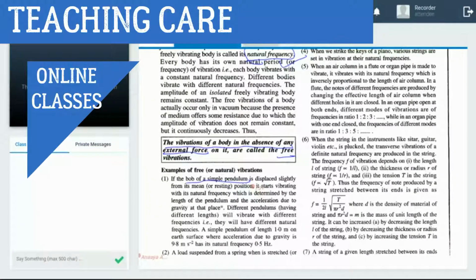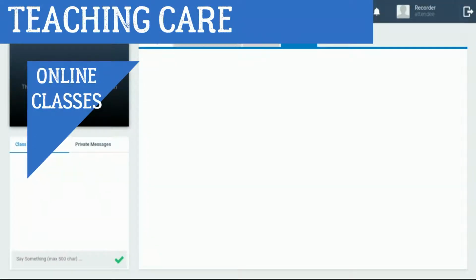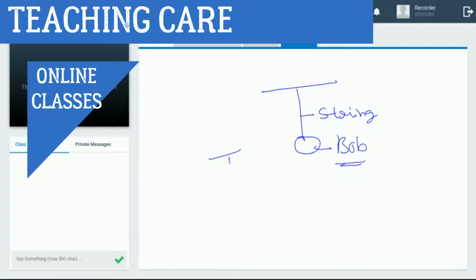Pendulum means the one we use in a wall clock. A pendulum vibrates at its natural frequency. How does it vibrate? The pendulum has a string and this metallic part, the bob of the pendulum, which vibrates continuously like this.